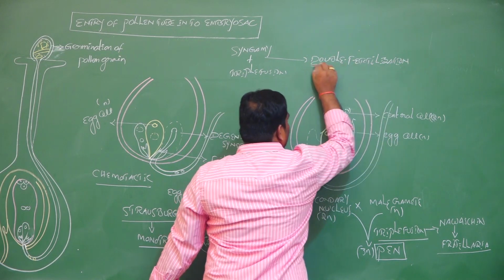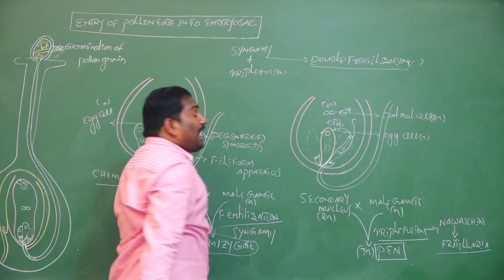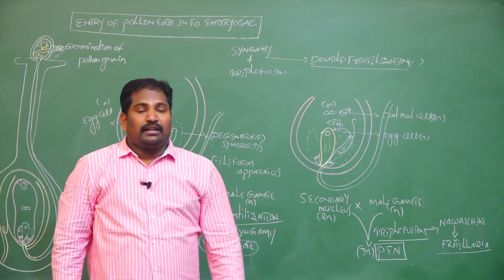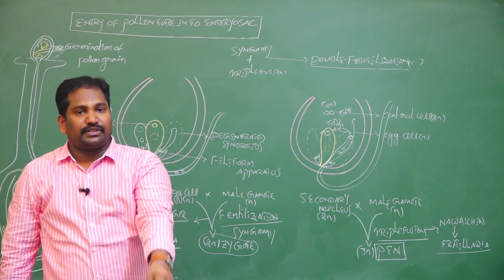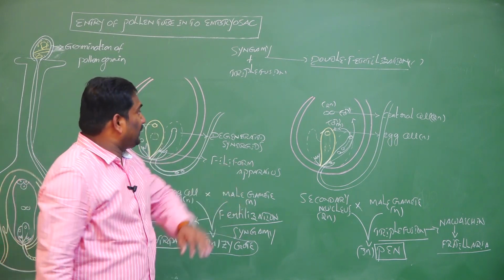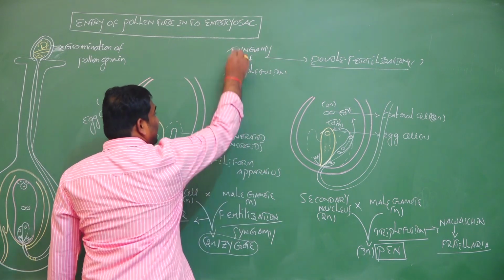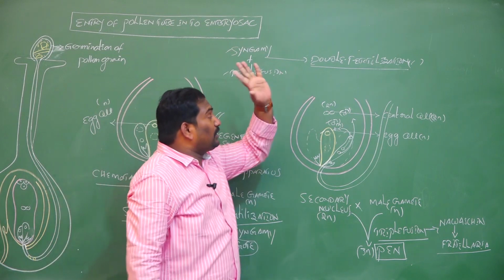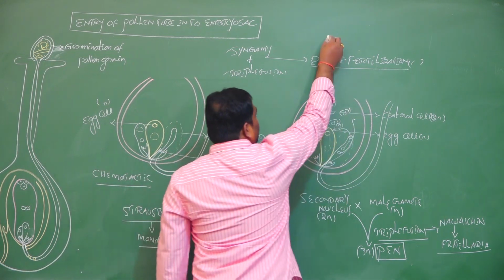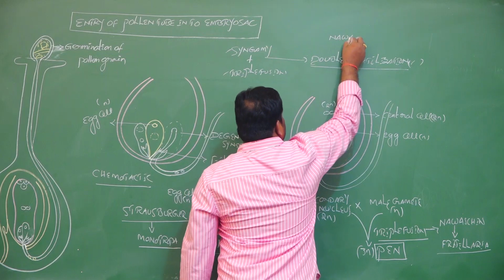Double fertilization is the characteristic feature of angiosperms. Double fertilization means syngamy plus triple fusion. Double fertilization was also first discovered by Navachin.